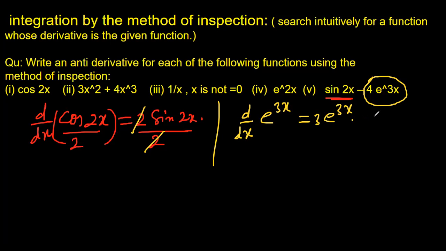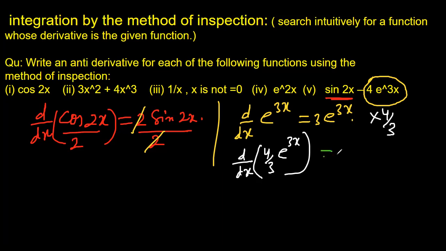For that, multiply by 4 by 3 on both sides. Now dy dx of 4 by 3 e to power 3x, on the right side this 3 and 3 get cancelled. You get 4 e to power 3x.